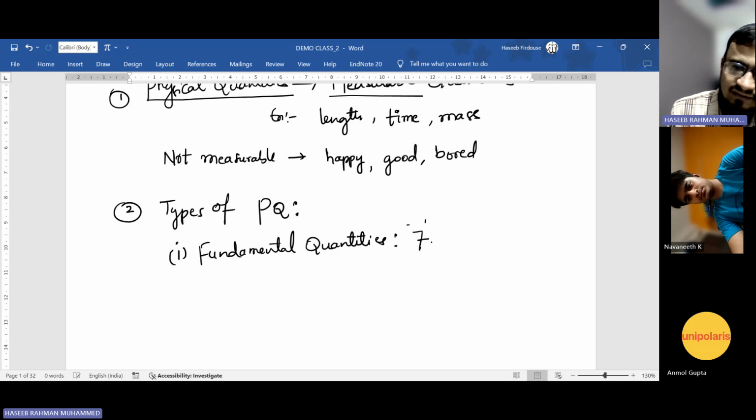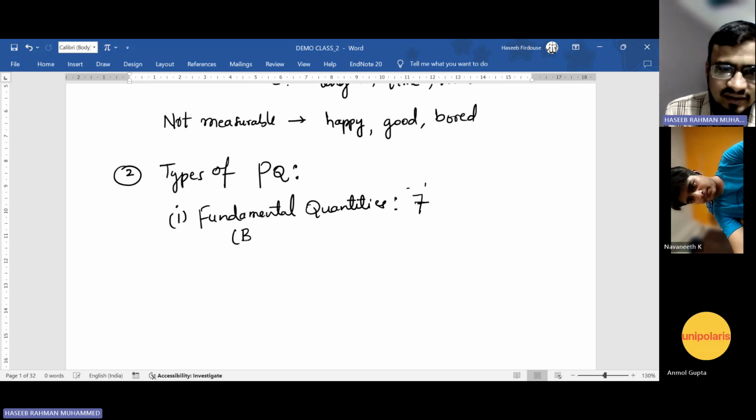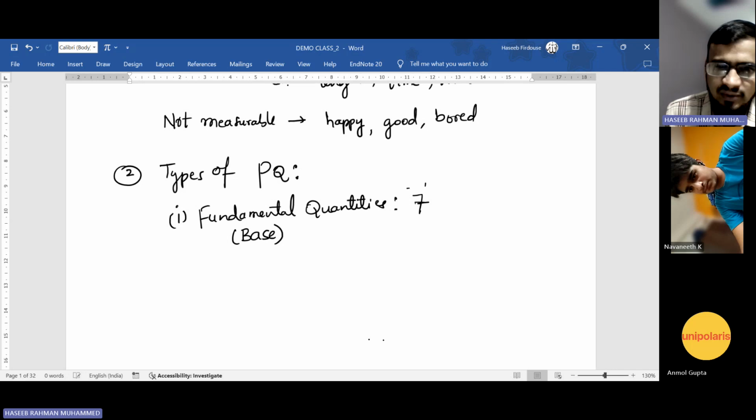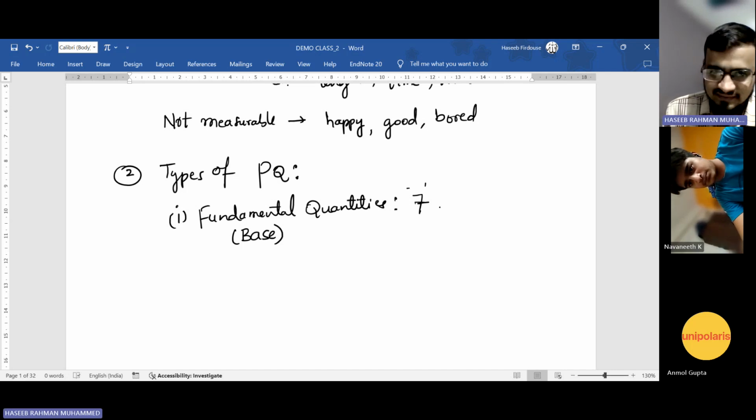There are 7 fundamental quantities, also called base quantities, because all remaining physical quantities are taken from these seven. The second type is derived quantities. Derived means taken from the fundamental ones.